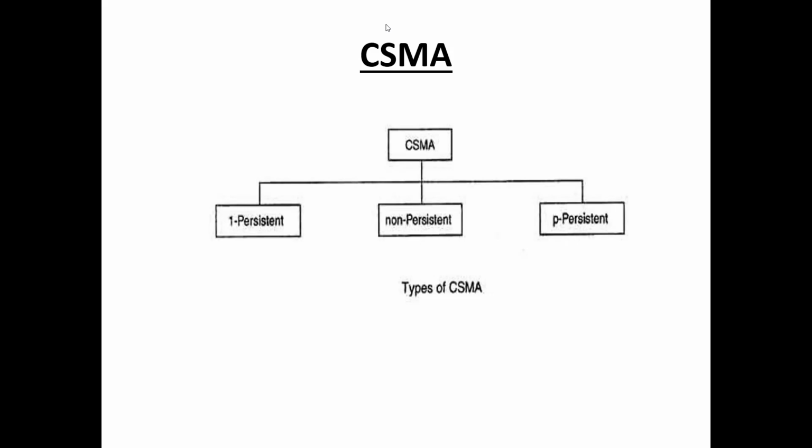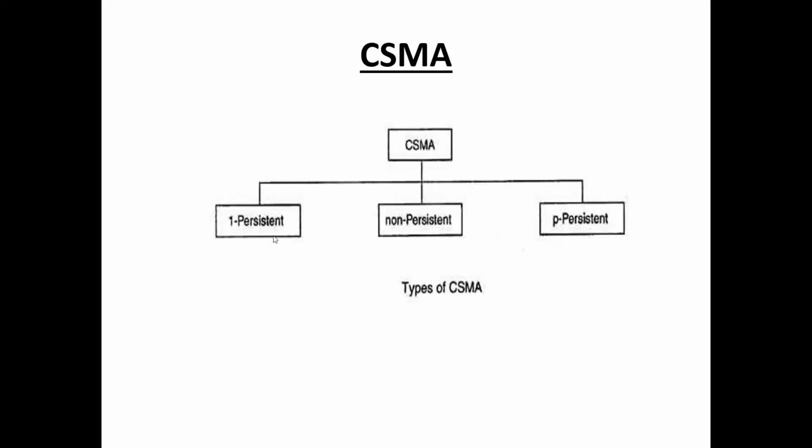It means the station checks the state of the channel, whether the channel is idle or busy. So that is about Carrier Sense Multiple Access protocol.